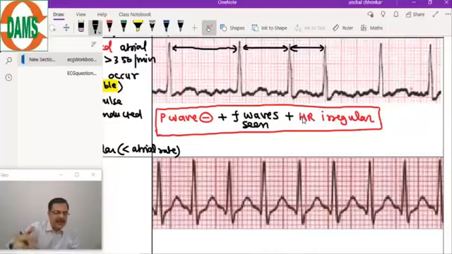Why variable AV blocks? Because the impulse is coming from different locations in the atria to the AV node, so that will cause a variable block.